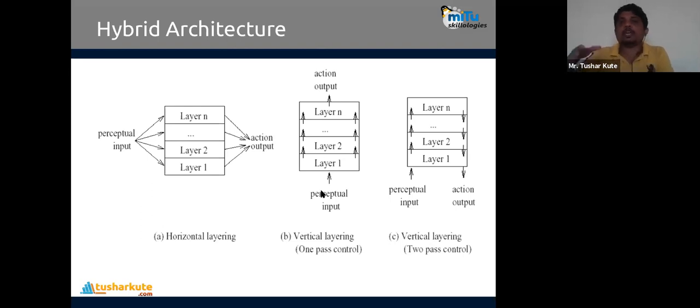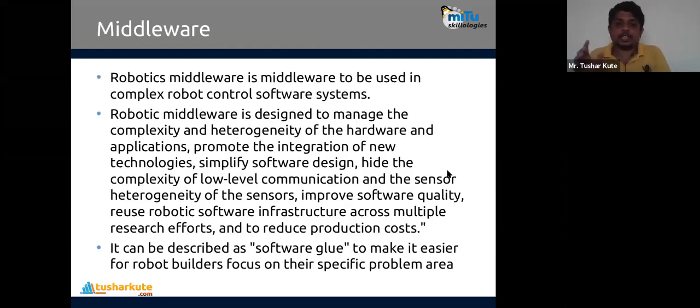One pass control is just like simplex communication. Simplex and duplex. Simplex is in one direction only. In this case, we provide the input, we go through all the layers, and in the same direction we generate the output also. So unlike duplex communication, this is the simplest communication, created in one direction. Two pass control is done in two ways. The first layer will pass to the second layer, and the second layer will pass back to the first layer also. That is vertical layering with two pass control. This is how the hybrid architecture is presented here.